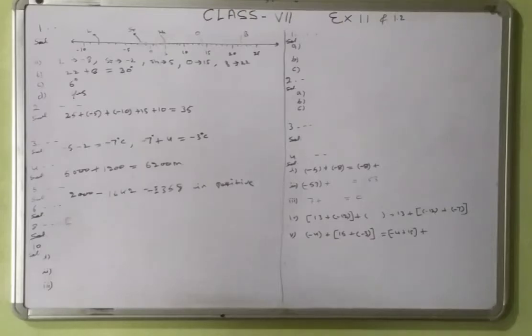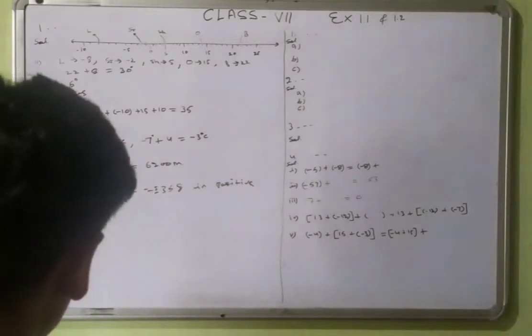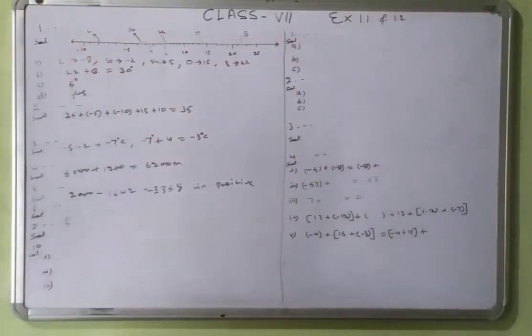Sixth question. Rita goes 20 km toward east from a point A to the point B. From B, she moves 30 km toward west along the same road. If the distance toward east is represented by a positive integer, then how will you represent the distance traveled toward west?